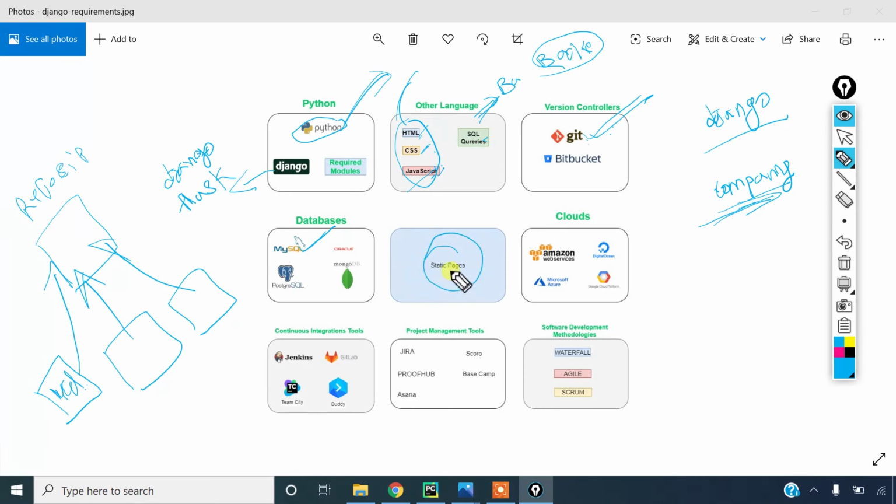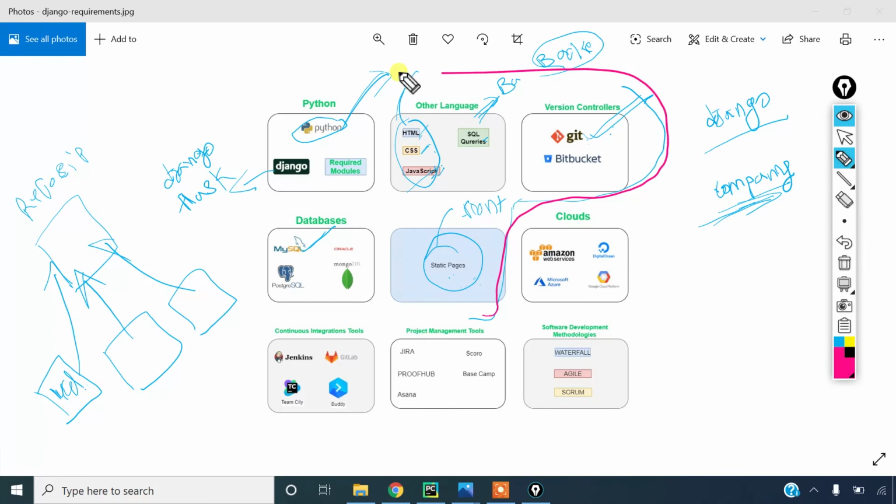These static pages are developed by front end developers. That is the front end developers' work. If you know the basic skills, then you can also build your own static pages. But if you don't know, in our project we don't need to build these static pages. We buy the static pages online. I will explain how to do that. Once everything is ready, up to here, these are the skills you should have.